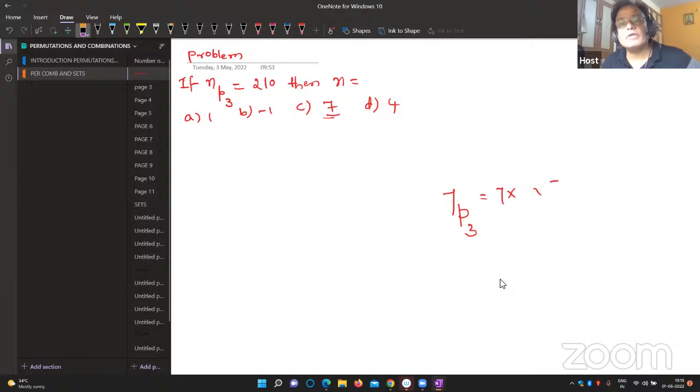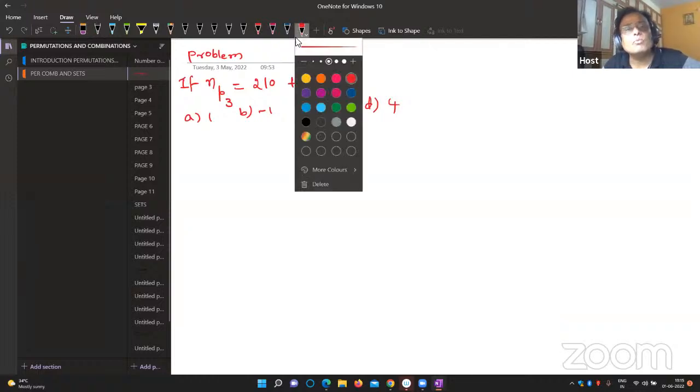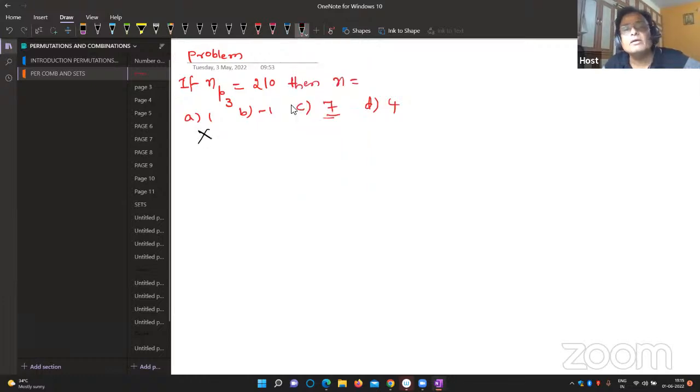Now, here afterwards, I'll go for the direct method. Look at it. The problem is, I think you can see this problem. nP3 is equal to 210, then n is equal to. Look at this, my dear students, the first option is directly ruled out. Why? Can anybody tell me? Don't need to check the first option. Why? Because n cannot be 1, since 1P3 is not possible. And n, the number of objects, cannot be negative either. Minus 1P3 is also not possible. Minus 1 books, no.